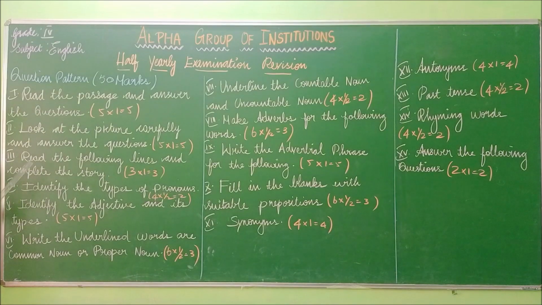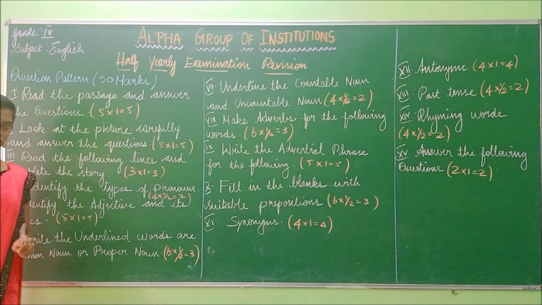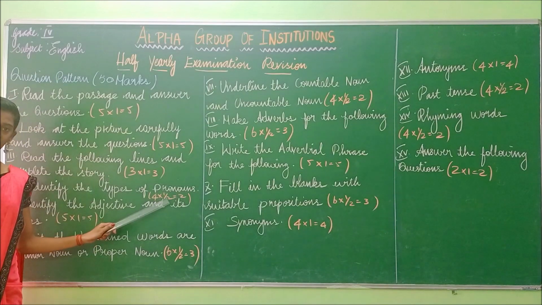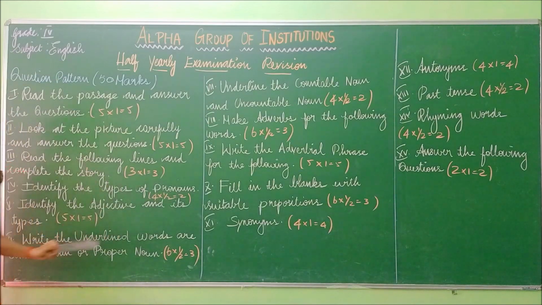The third one, read the following lines and complete the story. And there will be a single story. Okay? And the story will carry 3 marks. Fourth one, identify the types of pronouns. There will be 4 sentences and each sentence carries half mark and totally 2 marks.